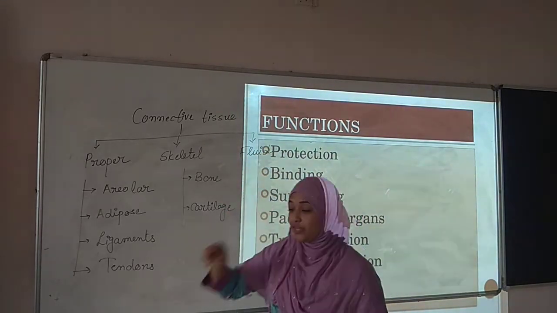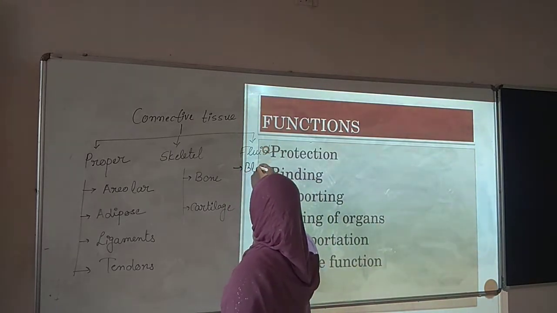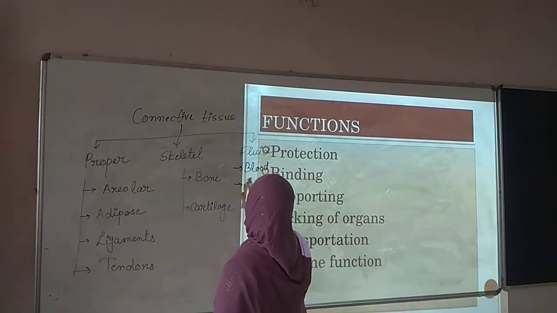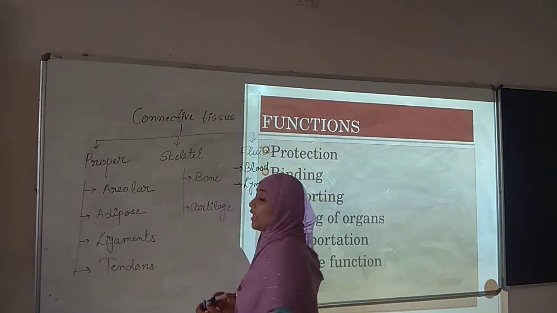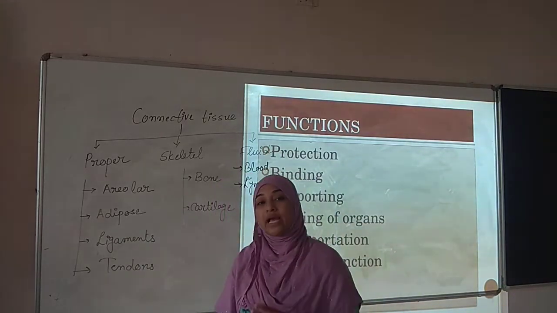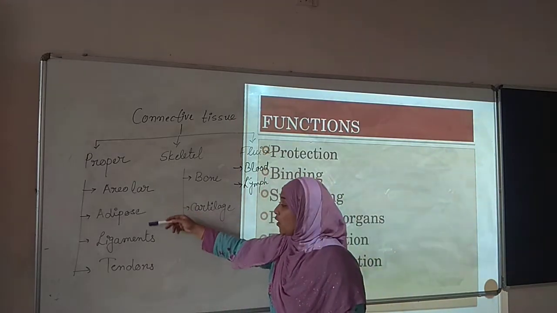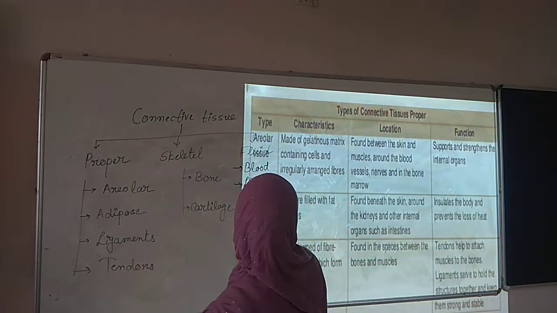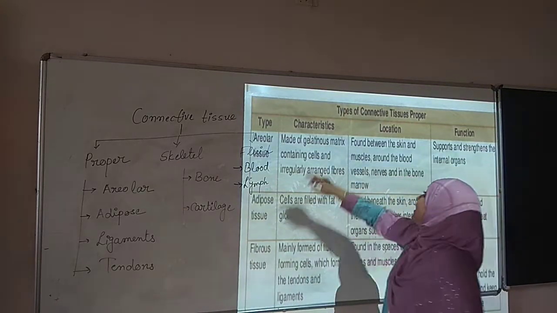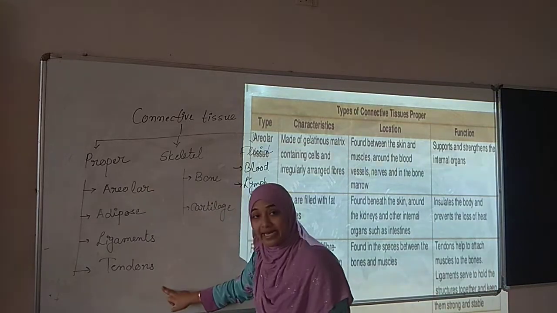And fluid connective tissue is again of two types, that is blood and lymph. Now we are learning in detail all these tissues. Okay. So first we are learning types of connective tissue proper.